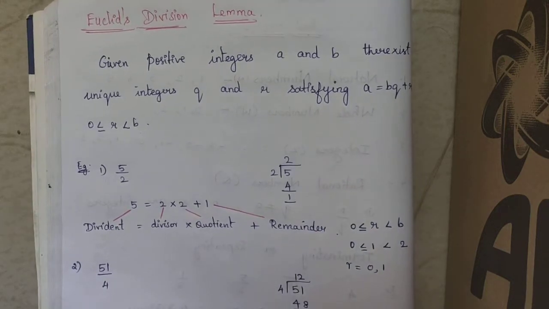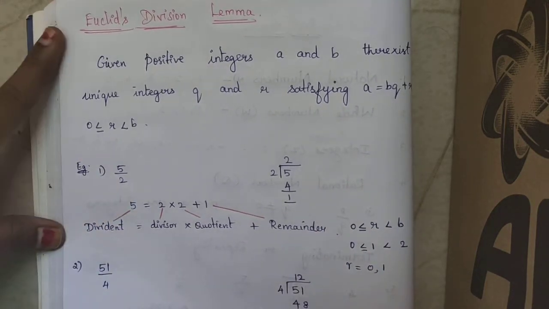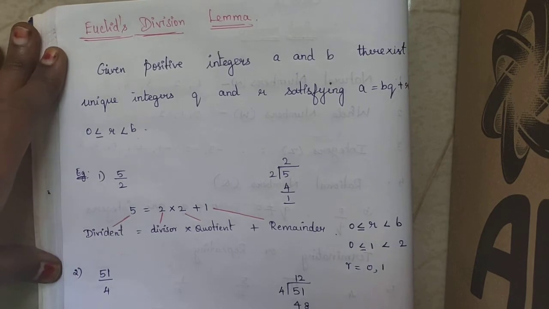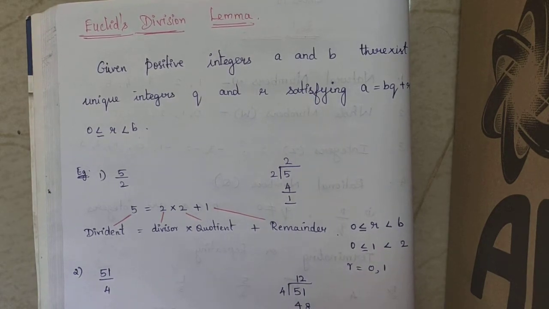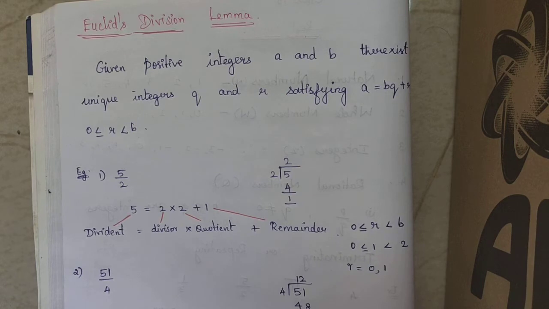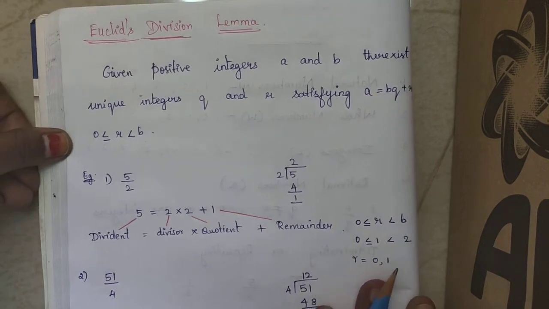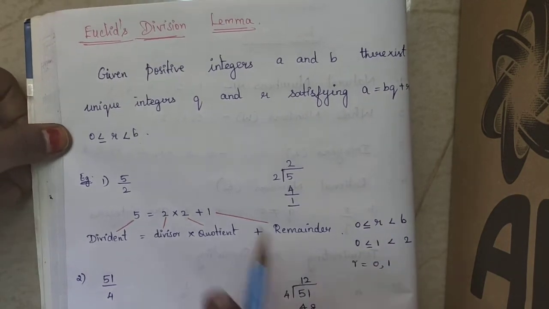Now see, the next topic is Euclid division lemma. Lemma means it is a proved statement. Already the statement will be proved. Using that statement we are going to solve some more problems. That is called lemma. Now see what the Euclid division lemma says.